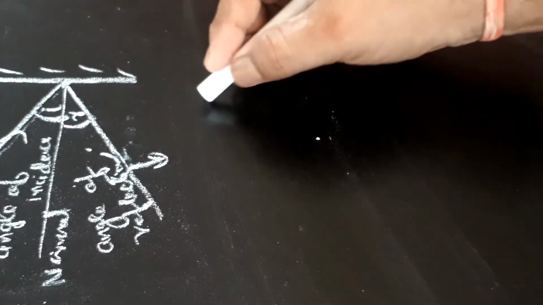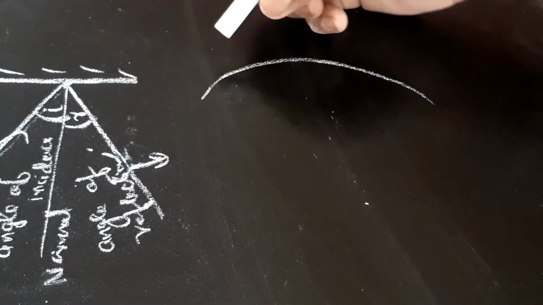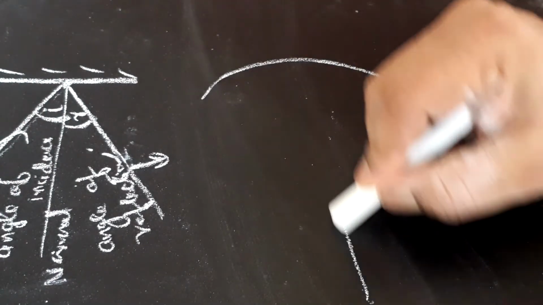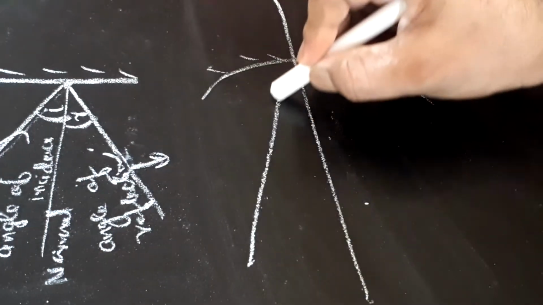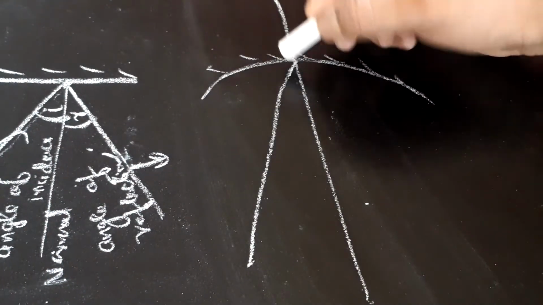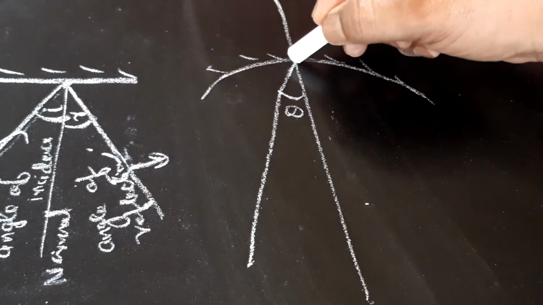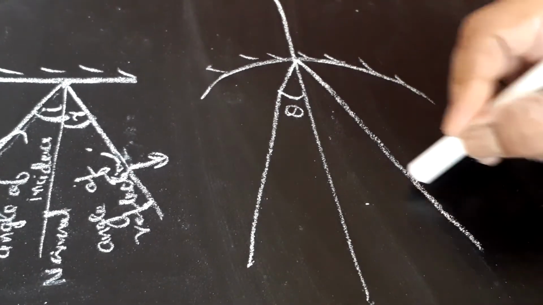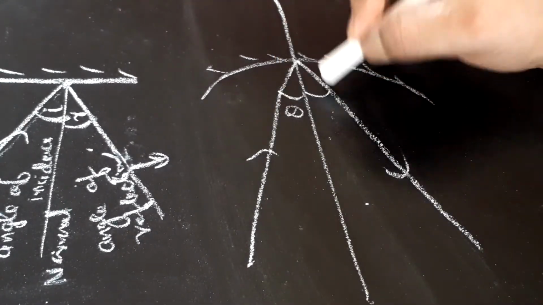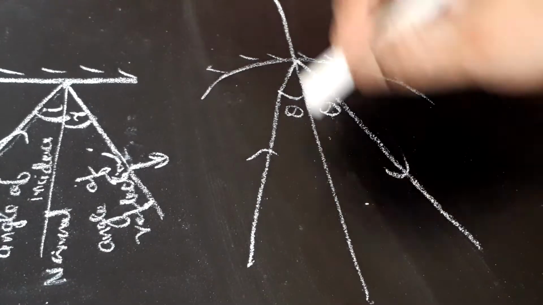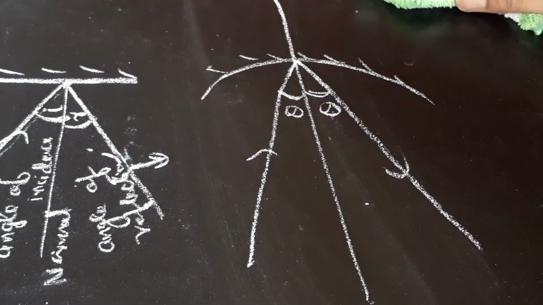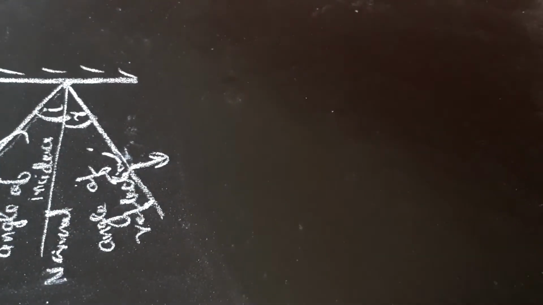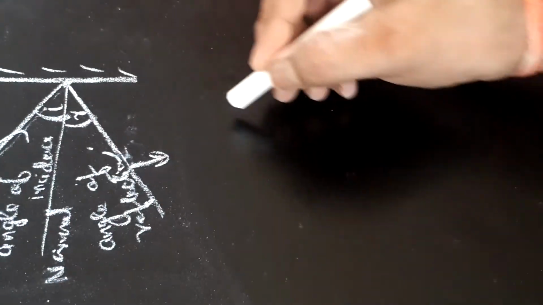Now we can see again, if this is our concave mirror like this, if the ray strikes at this point with some angle theta, it will get reflected making angle theta with the same principal axis. We should keep in mind these rules while drawing the ray diagram. We are going to take an example of how we can draw a ray diagram.